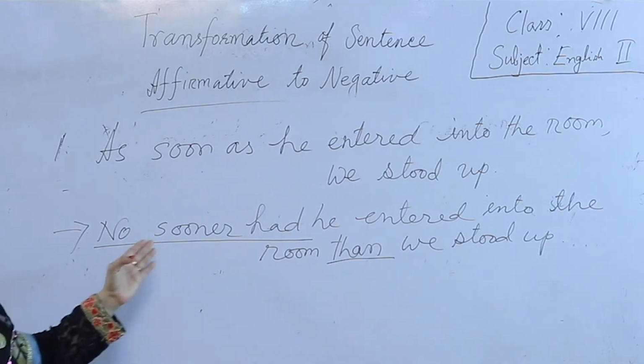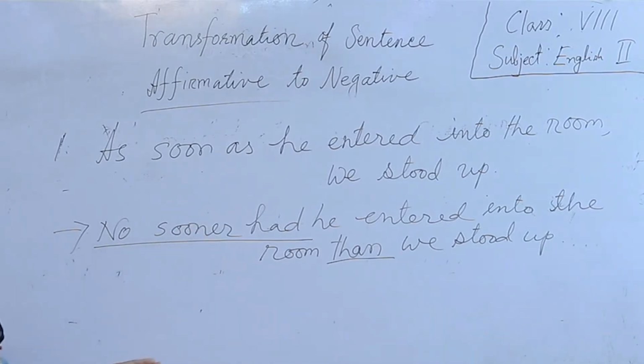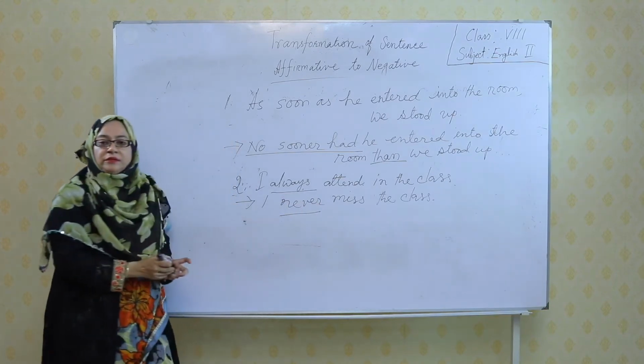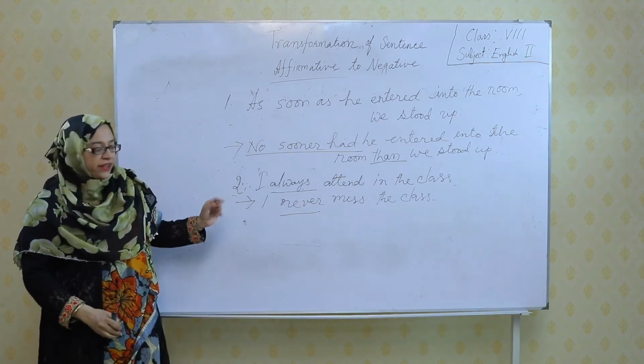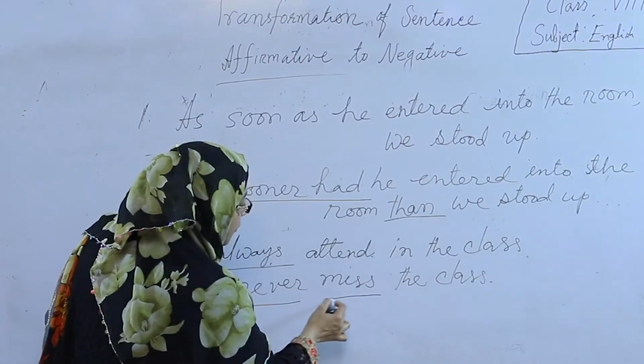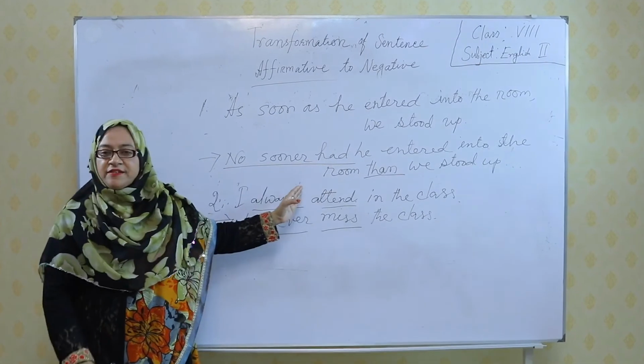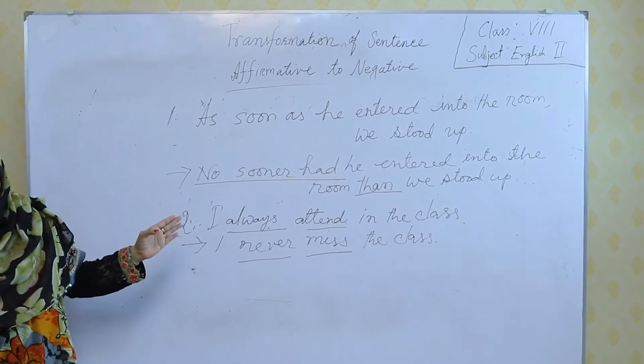We use no sooner had he entered into the room than we stood up. Clear?